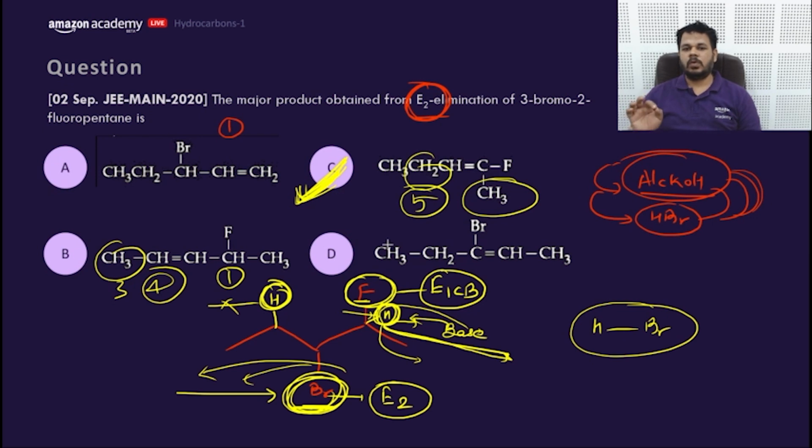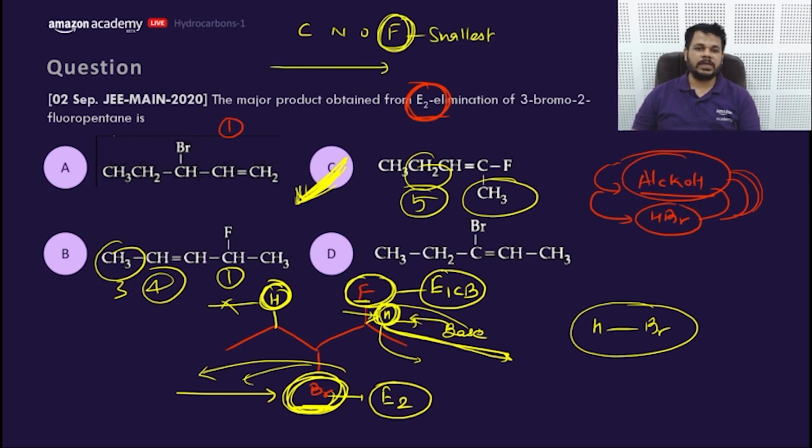Steric hindrance is only considered when a 3-degree hydrogen or 3-degree carbon would be there, not in case of 2-degree. H is very small. Carbon, nitrogen, oxygen, fluorine. Second period, smallest element, because as you go this way, size decreases. Oh, okay.